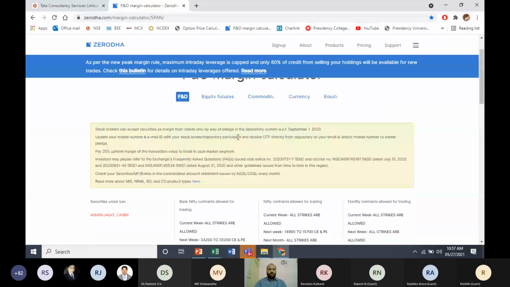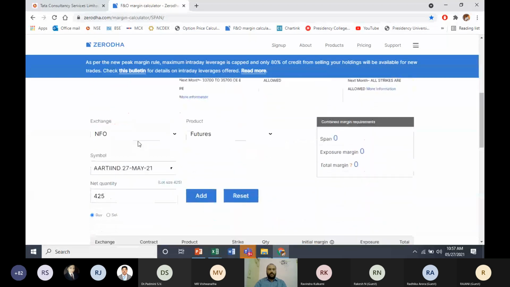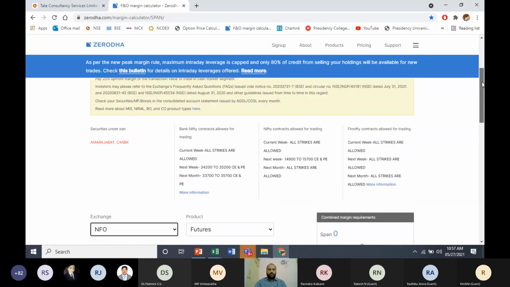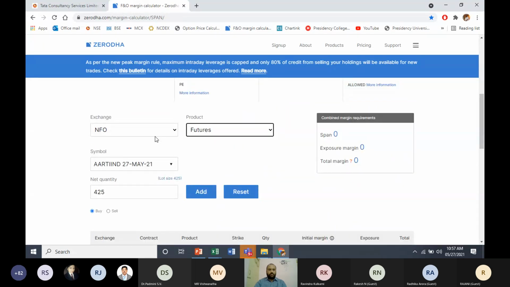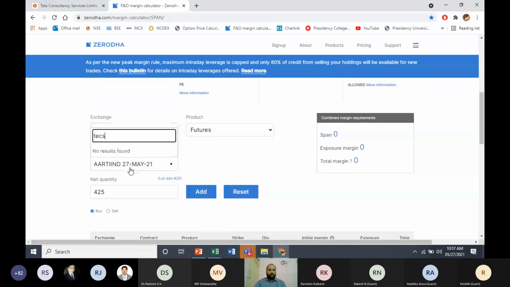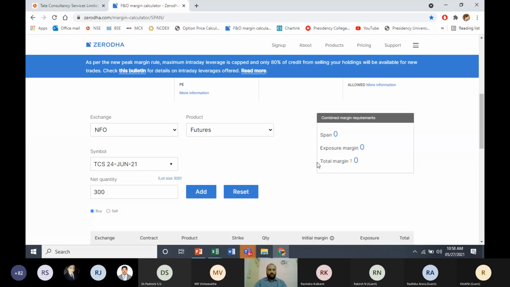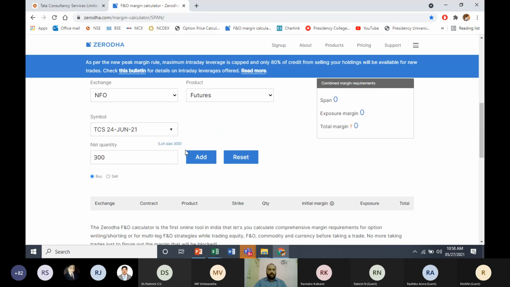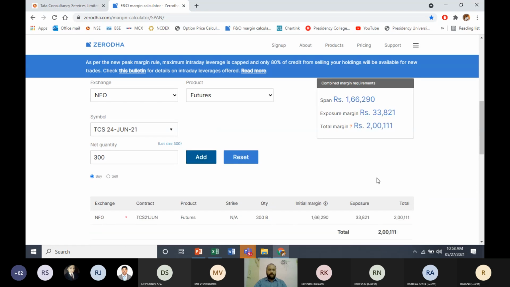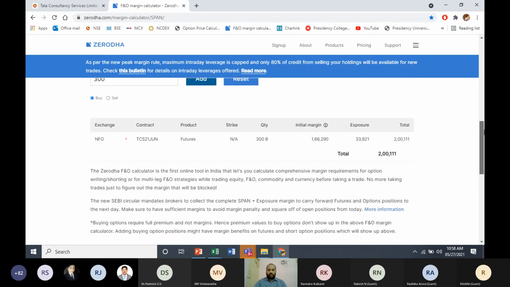So here, if you go to this Zerodha calculator, you can quote the exchange, whatever it is, NSE, NFO. NFO is nothing but National Stock Exchange Futures and Options. For futures, you have to specify which futures you want to trade. Let us take the same TCS here. TCS, which expiry? Let us take June expiry here. Automatically the lot size will come here, and then you will get the margin.